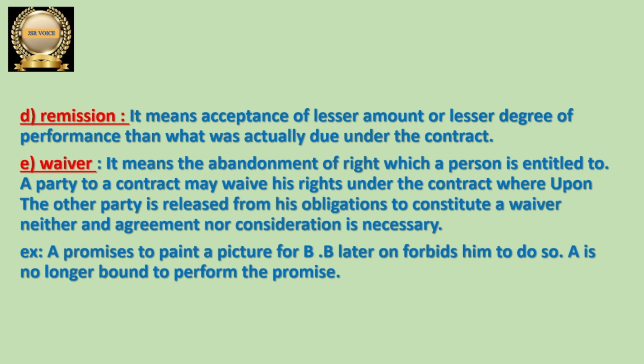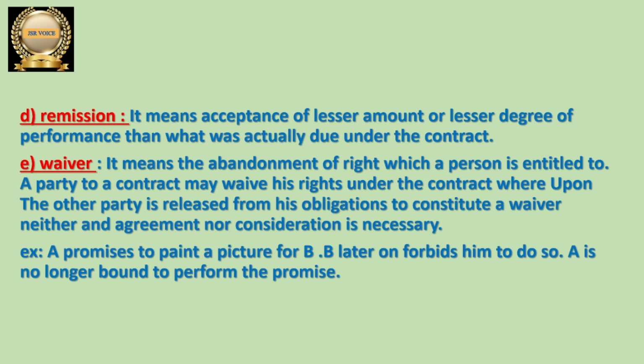He is saying that you need not do this, I am not going to perform this. Otherwise, the other party is saying that I want to take the contract back, I am going to forbid it. Then we can say that there is a waiver of contract.